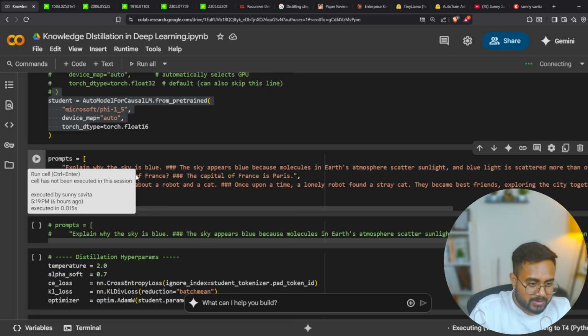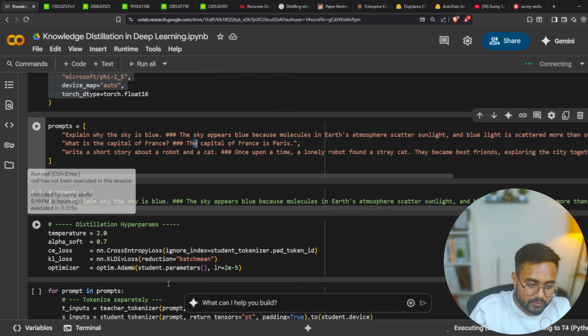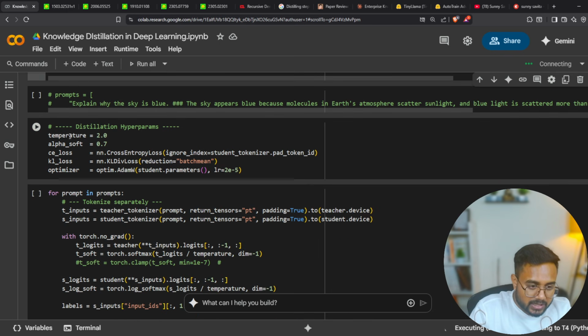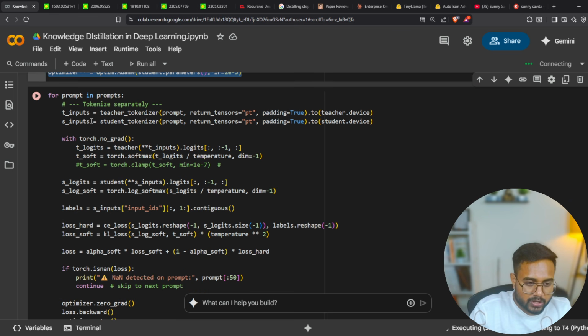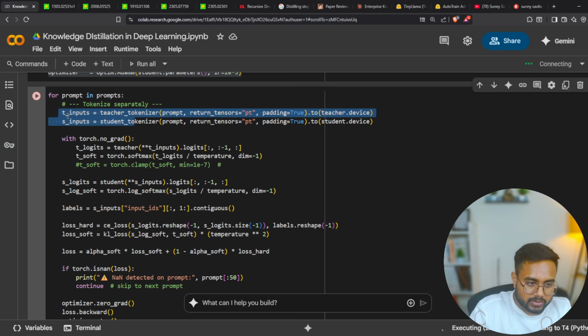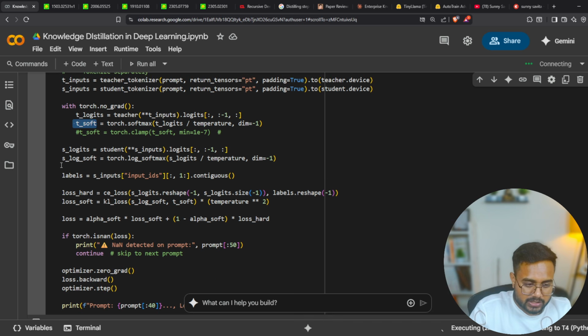Here is my prompt, guys, and after this is the further configuration. As you can see, there is temperature and alpha soft. Here is my cross entropy loss, this is my KL divergence loss, and here is my optimizer. Right now, what I will do, guys, is load the tokenizer, the teacher model and the student model. Then I set my teacher model for no training, and fetch the softmax values. Then I take the softmax values from the student, and perform the training with respect to the student model.